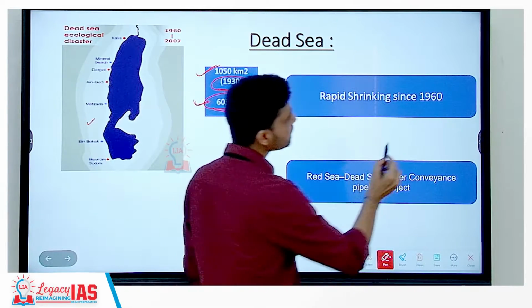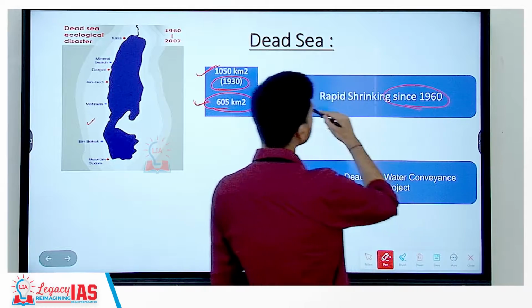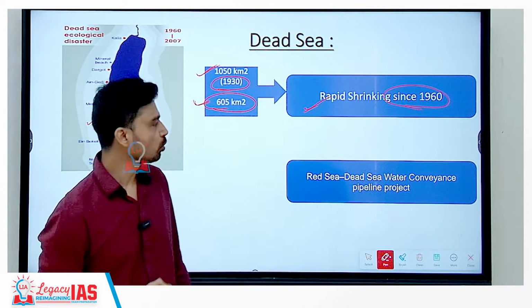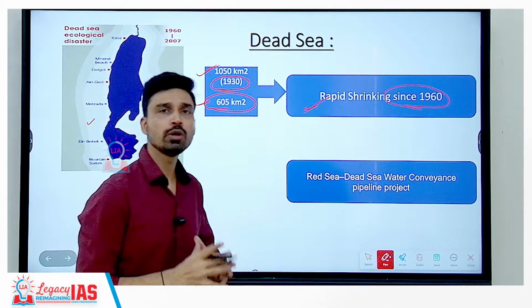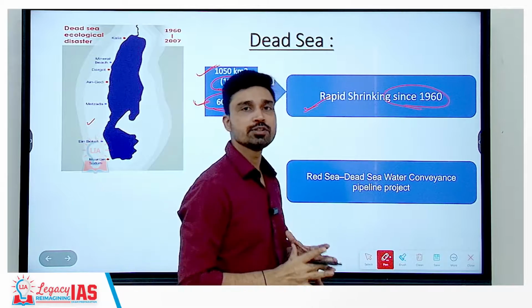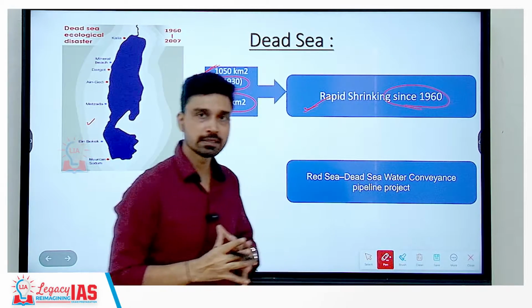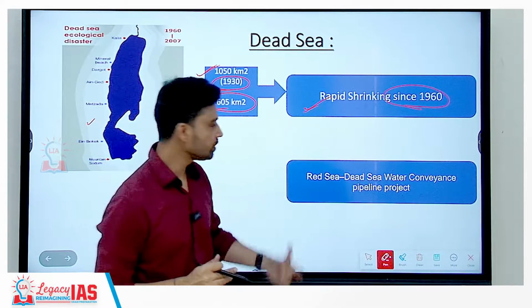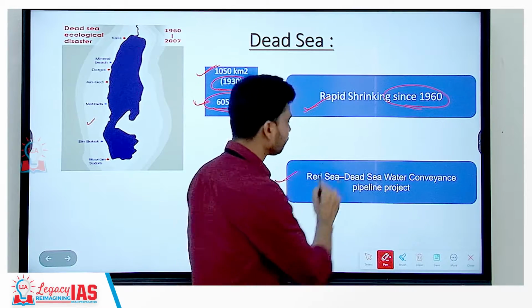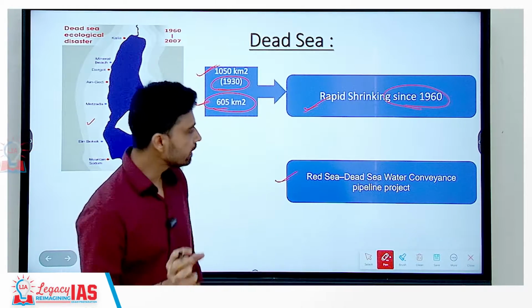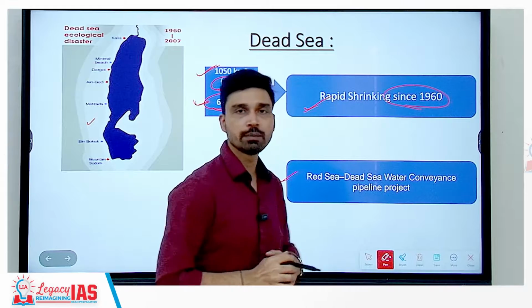And especially since 1960, rapid shrinking has been observed in this water body, and to make sure that the Dead Sea does not meet the same fate as the Aral Sea, the government in these regions has initiated a project that is called the Dead Sea Water Conveyance Pipeline Project.